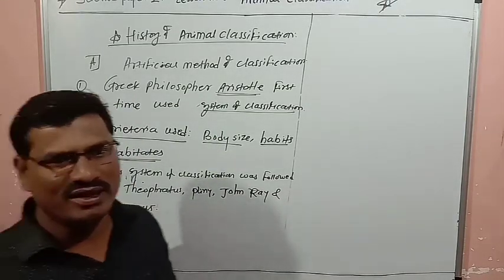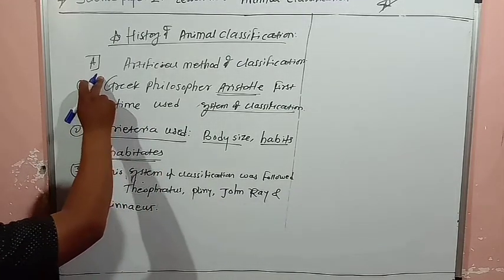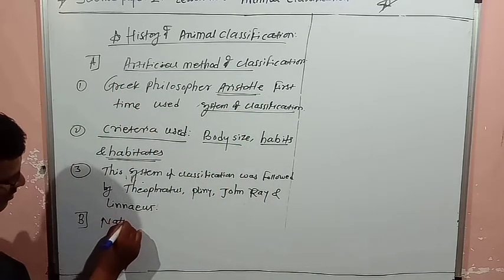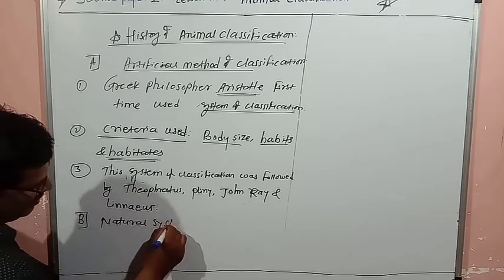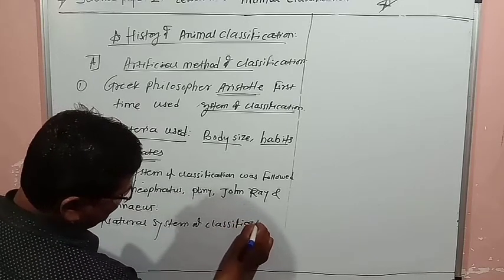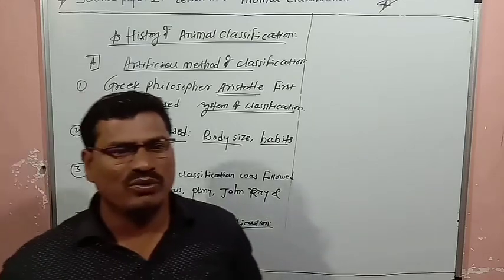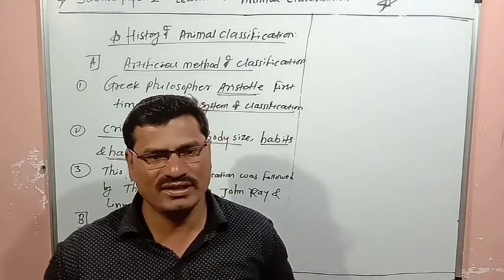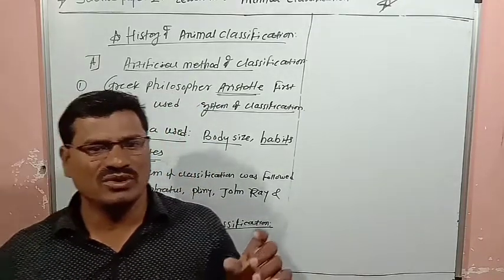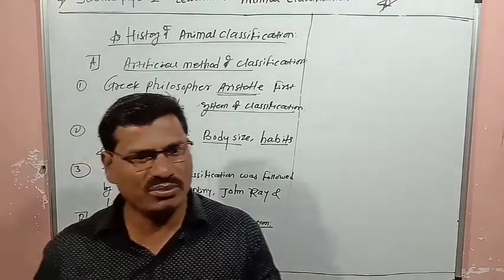Next we'll study the natural system of classification. So point B: first was the artificial method of classification, and second, B, is the natural system of classification. In that natural system, the criteria considered are body organization, types of cells, chromosomes, and biochemical properties.